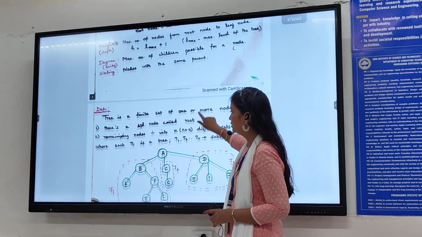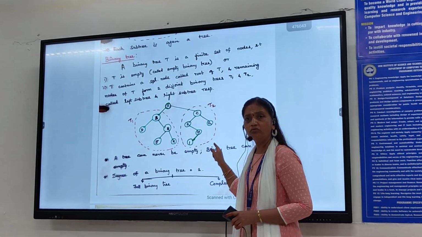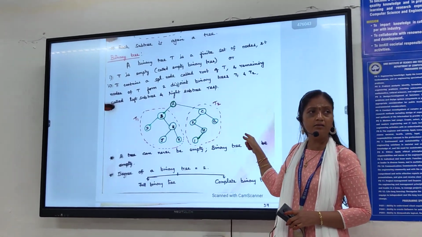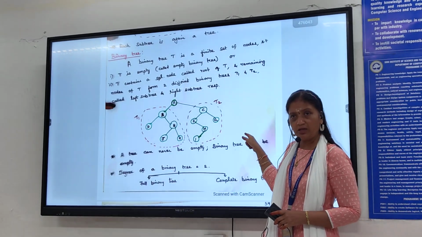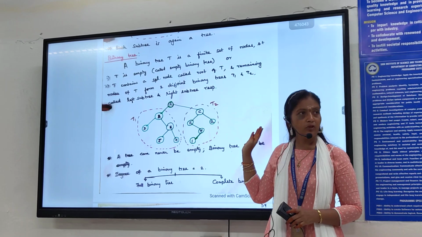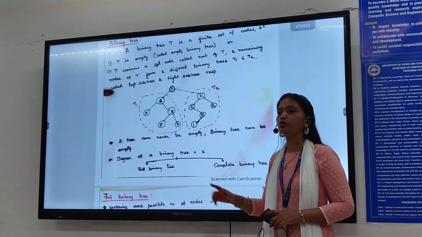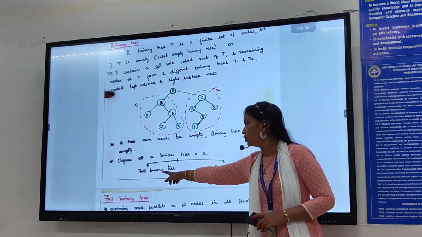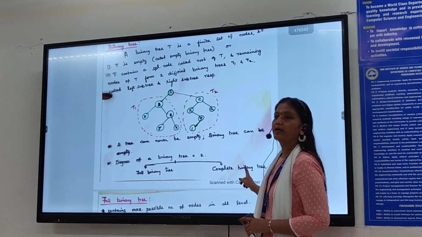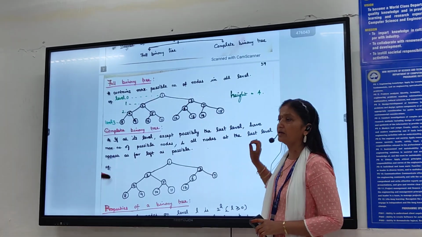Now you see here, according to the binary tree definition, refer to the diagram. What is the maximum number of children it has? 2. So the degree of this tree is 2, so it is termed a binary tree. And a binary tree can be classified into 2 types: full binary tree and complete binary tree. Now we'll see the definition of a full binary tree.